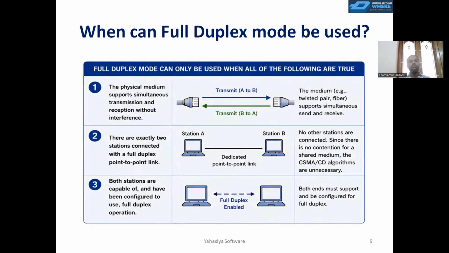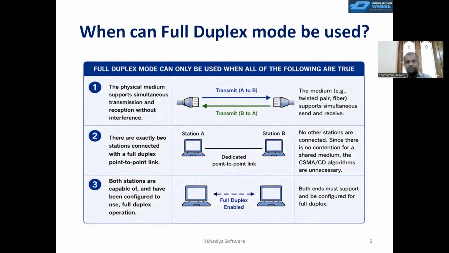When is the right time to choose the full duplex mode? In order to perform full duplex communication, your physical medium should support simultaneous transmission and reception without any interference. So the first criterion is that your physical medium should support it. There are exactly two stations connected with a full duplex point-to-point link.